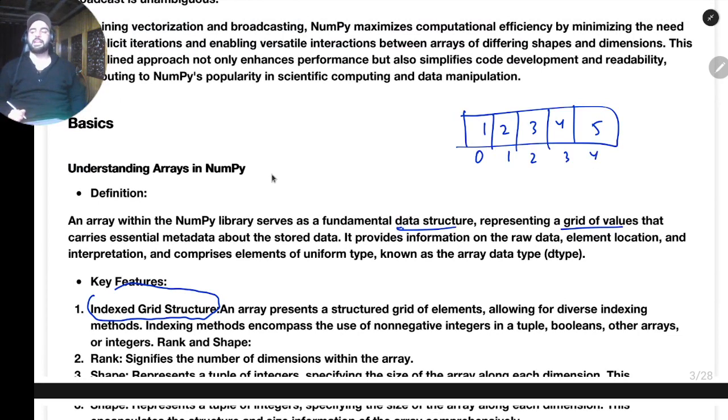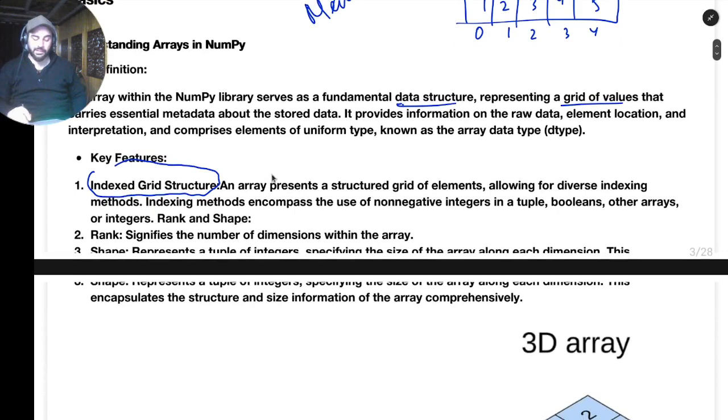I also discussed indexing in the last session. I think here it's important again to look at this. We have negative indexing as well: -1, -2, -3, -4, -5. Do you see concepts repeating? That's why I want you not to memorize, because if you have a concept, it gets repeated somewhere. Do you know how indexing is done? You will apply the same in lists, in these numerical Python arrays, and also with tuples and things like that. So basically, the first thing is they have an index.